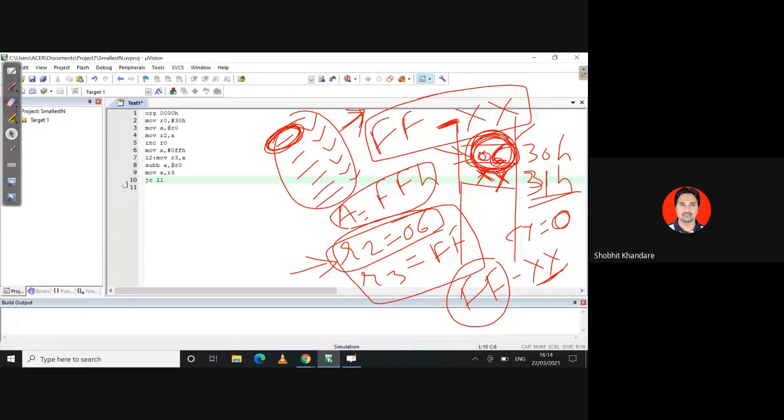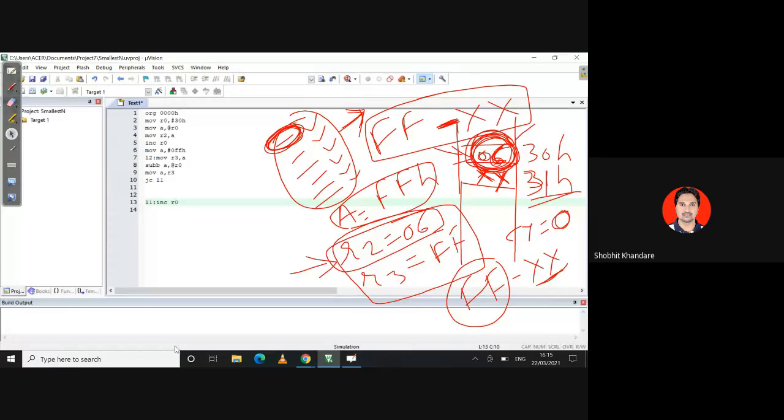See here, label L2 is different. Now JC L1. After two instructions, there is one more label, that is L1. If carry is generated, I have to go to L1. And what is this L1 now? L1 colon, and here you have to increment your R0.